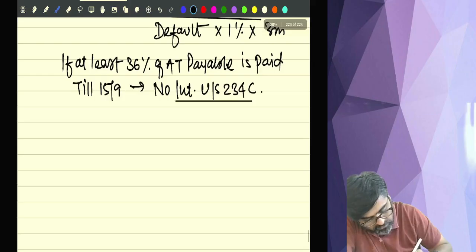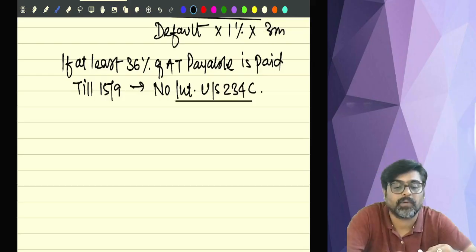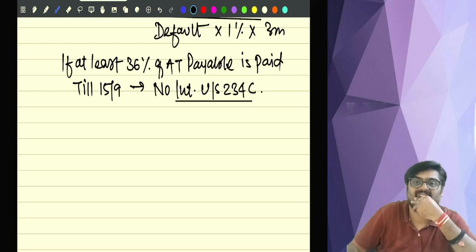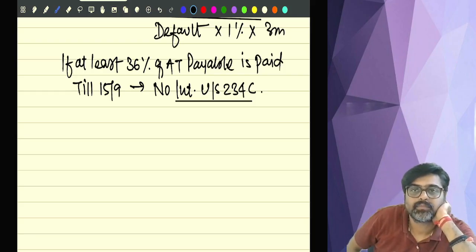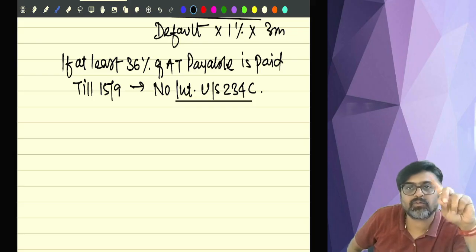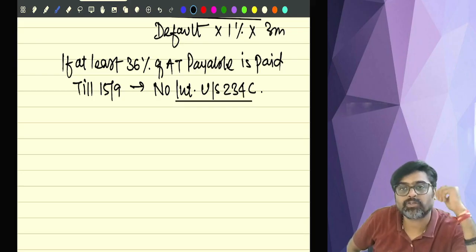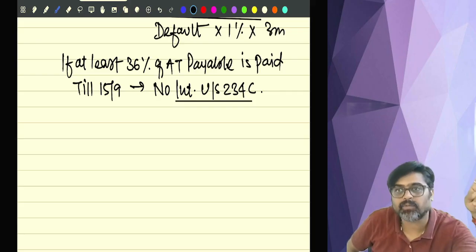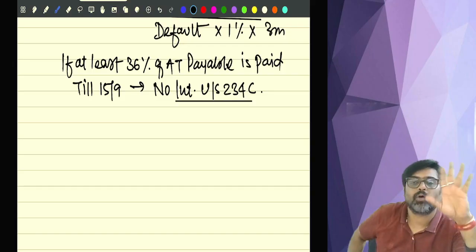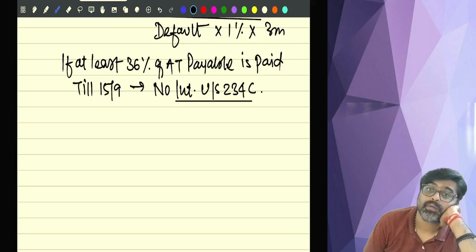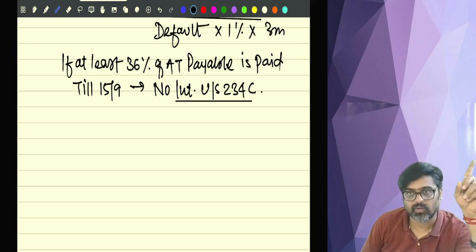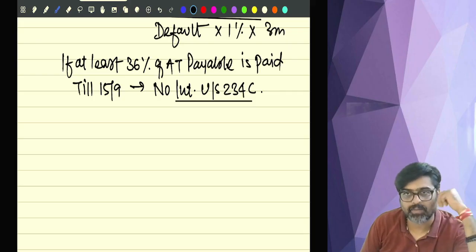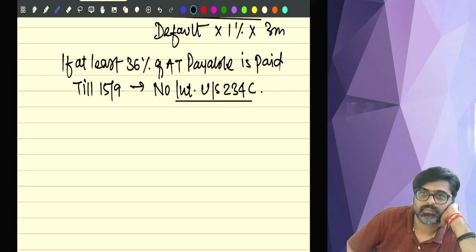Now there is a default in third installment. How much should be the third installment? Come on, tell me. 75%. So 2 lakh into 75% will be 1 lakh 50. Out of that, first installment, how much you have paid? 20,000. Second installment, how much you have paid? 40,000. So 1 lakh 50 minus 20,000 minus 40,000, how much is remaining? 90,000.